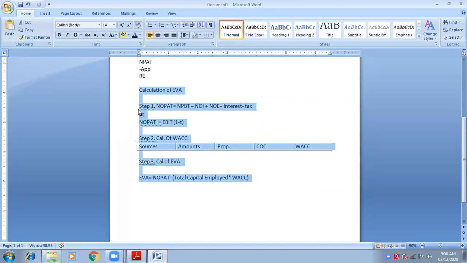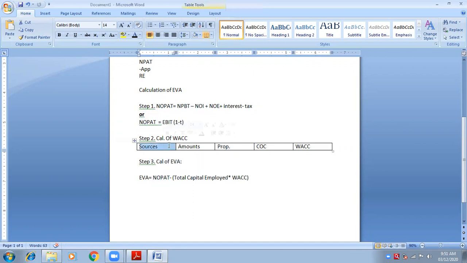So simple. We just need to understand what EVA is. EVA is economic value added. Suppose NOPAT, the first step, is 1 lakh, and total capital employed into WAC, the second step, comes to 70,000.